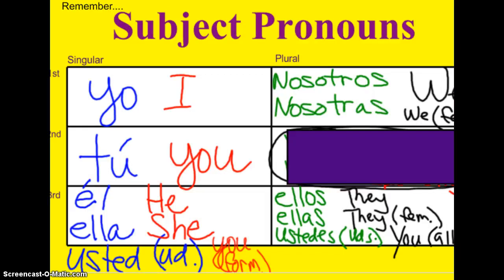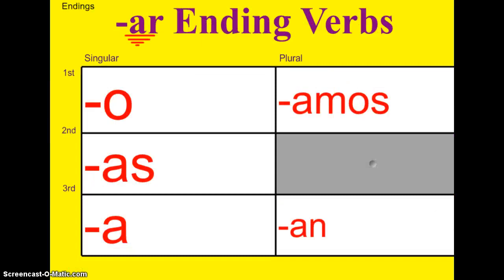Next, another thing you should recall are subject pronouns. It was really super important that you learn these: what they are, what they mean, and how they're used, because they're going to be used in correlation to our AR verbs. For example, the endings for AR verbs are O in the yo form, AS in the tú form, and A in the él, ella, usted form. The nosotros ending is amos, and the ellos, ellas, ustedes ending is an. And just in case you need to know, in the vosotros form, the ending is áis.